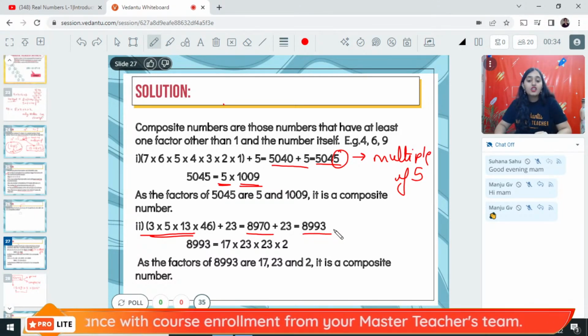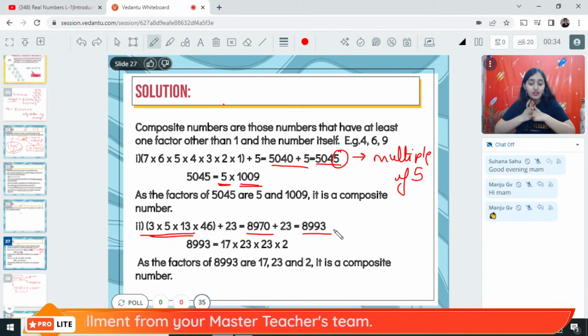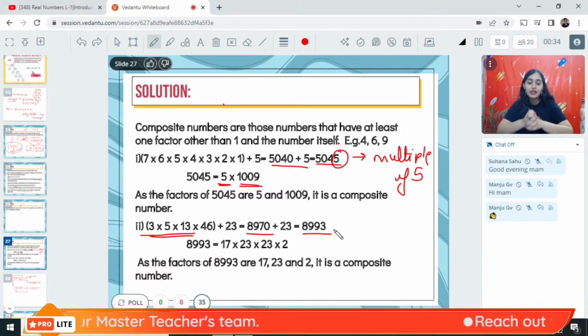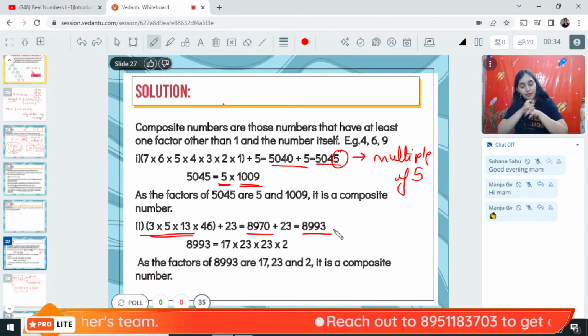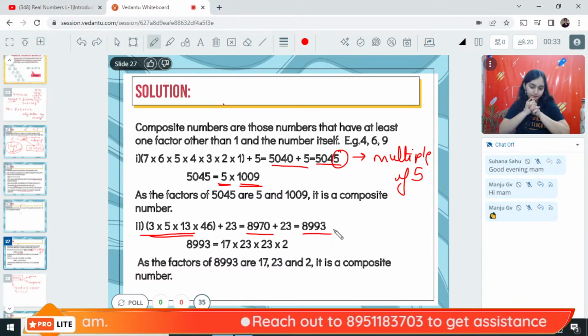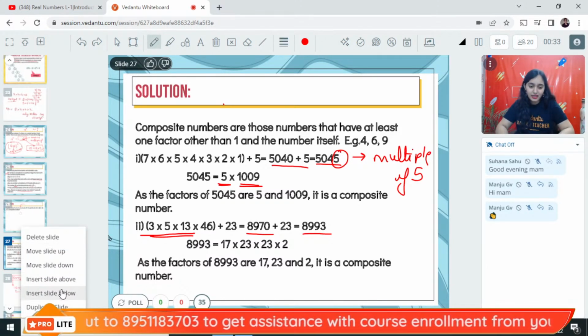All right. So if you check the factors of that number, and the factors of this number are 17, 23, 2, then definitely this number is a composite number. It's not a prime number, right? Understood? But I don't think 2 should be a factor of this number. Wait, let me check.